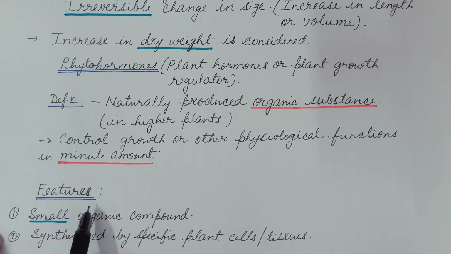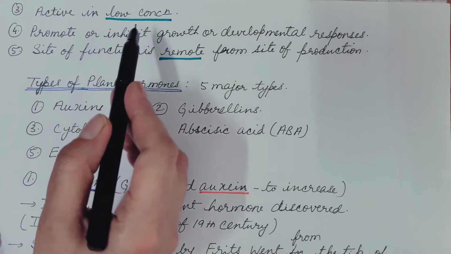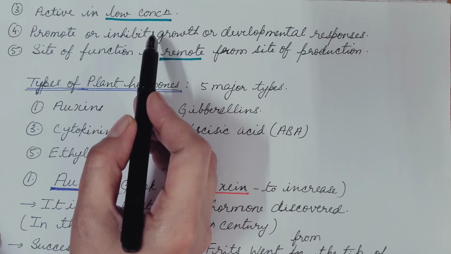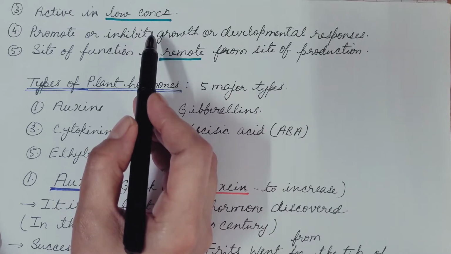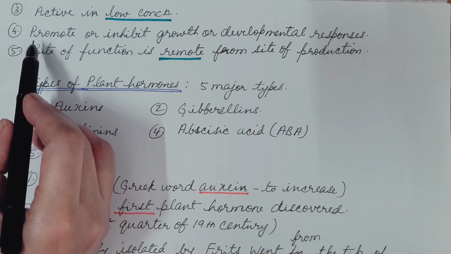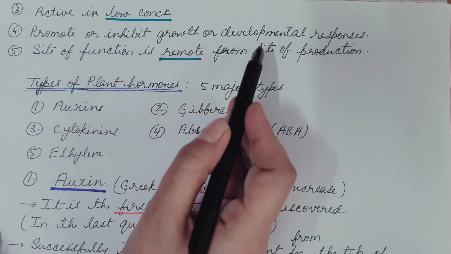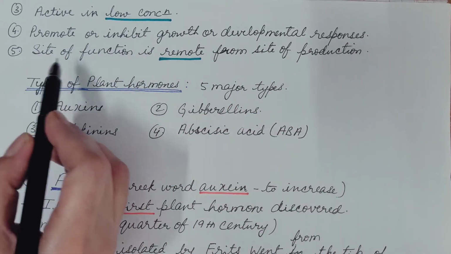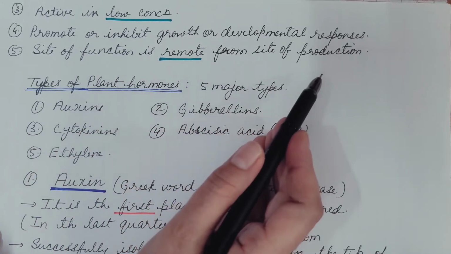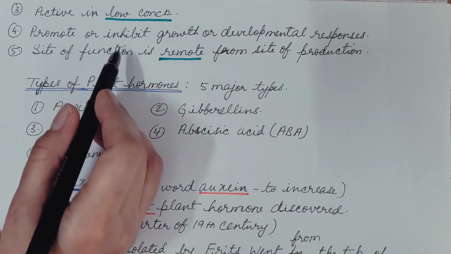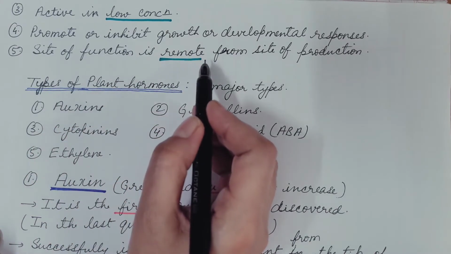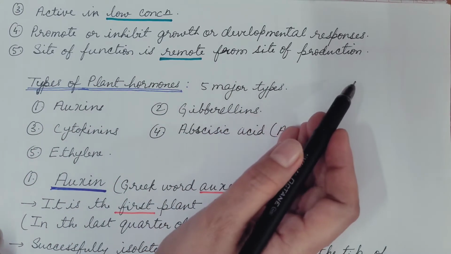Now let us see the features of phytohormones. These are small organic compounds. These are synthesized by specific plant cells or tissues. These are active in low concentration. It means only a small amount of phytohormones is required in order to control the plant growth. They promote or inhibit growth or developmental responses. The site of function is remote from the site of production. That means the site where it shows the function is separate from the site where it is produced.